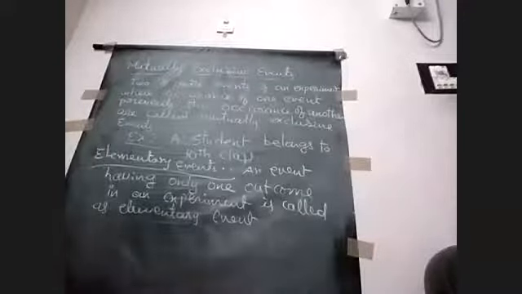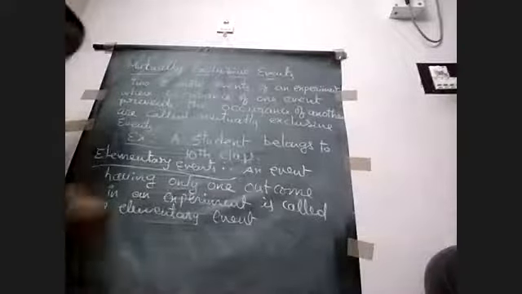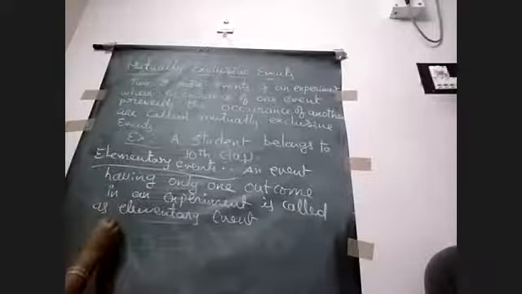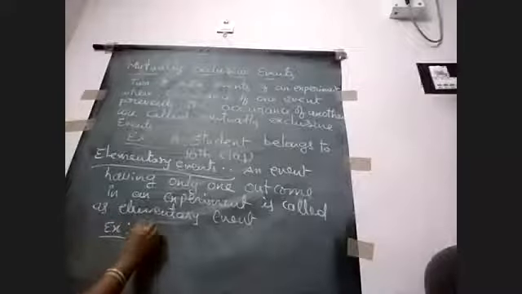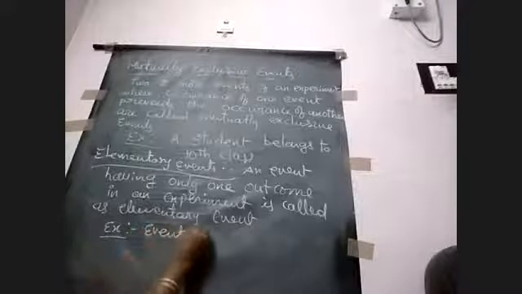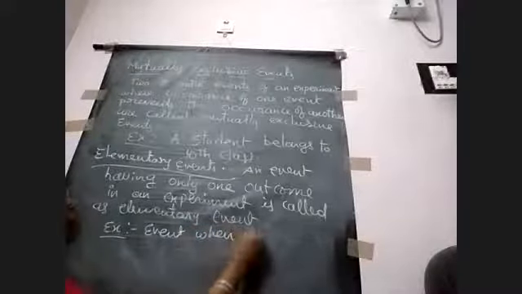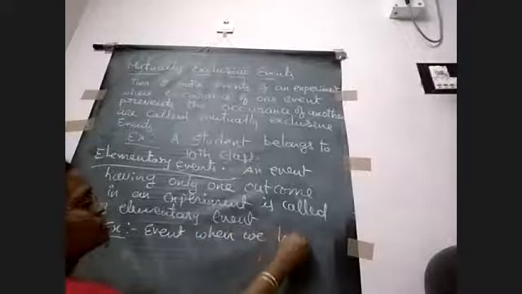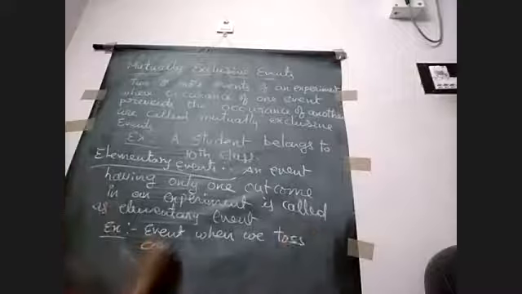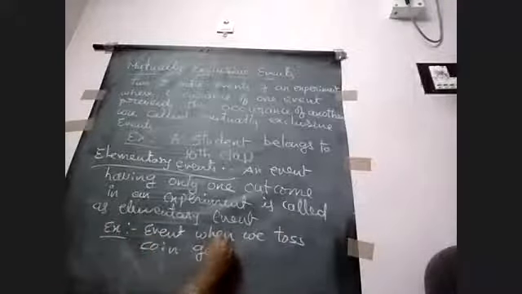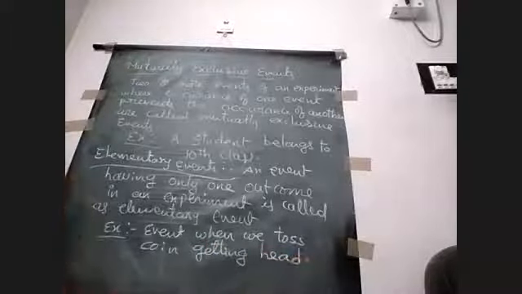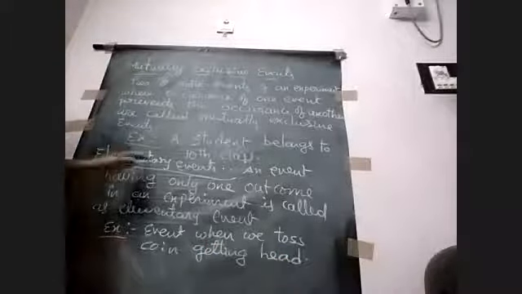One chance. And getting tails? One chance. So what is the probability of that one? 1/2. So getting head when we toss a coin is an example of an elementary event.